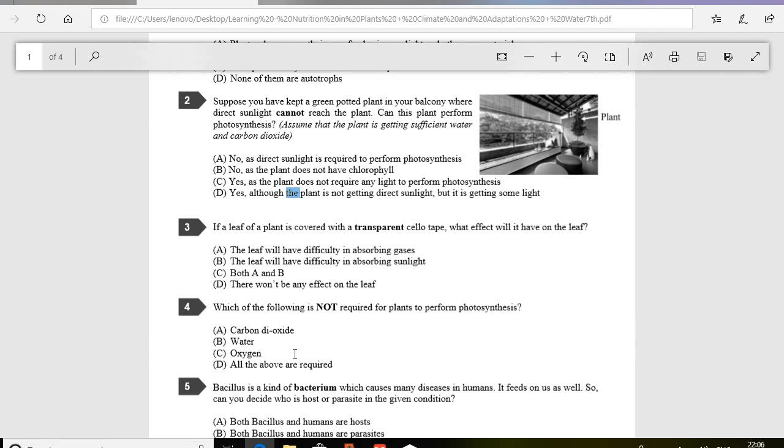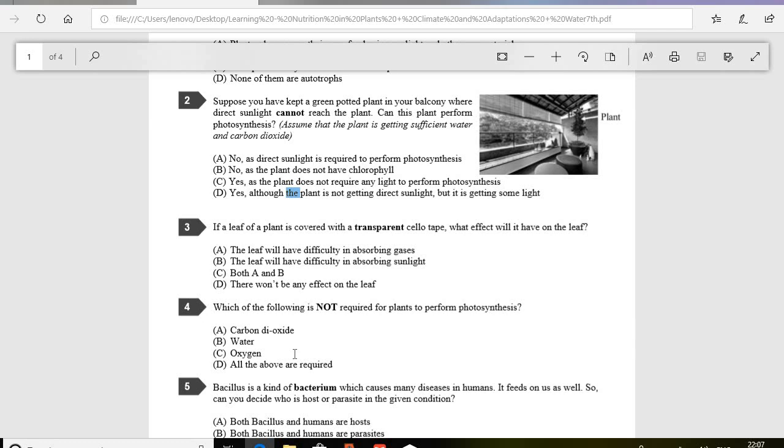Question number 4. Which of the following is not required for plants to perform photosynthesis? So the correct option is option C, oxygen. Carbon dioxide and water are required for photosynthesis. Oxygen is not required for making food. However, it is required by them to burn the food during respiration. Clear? So, the correct option is C.